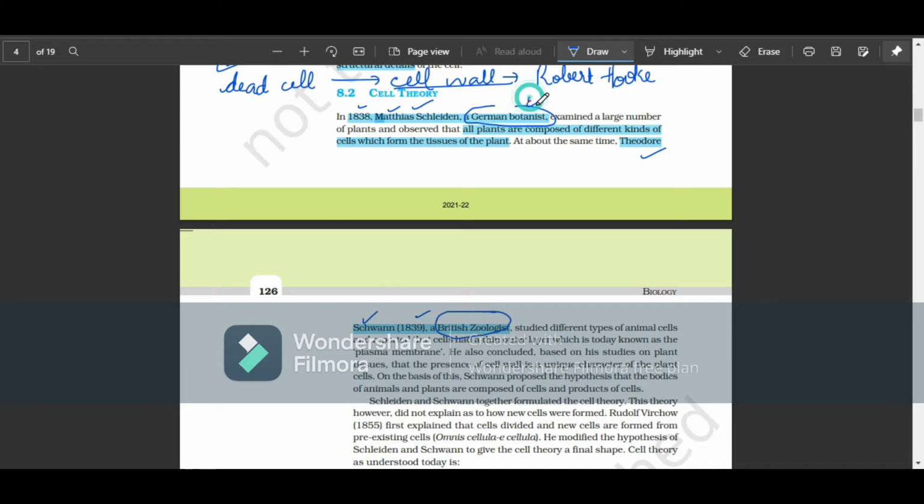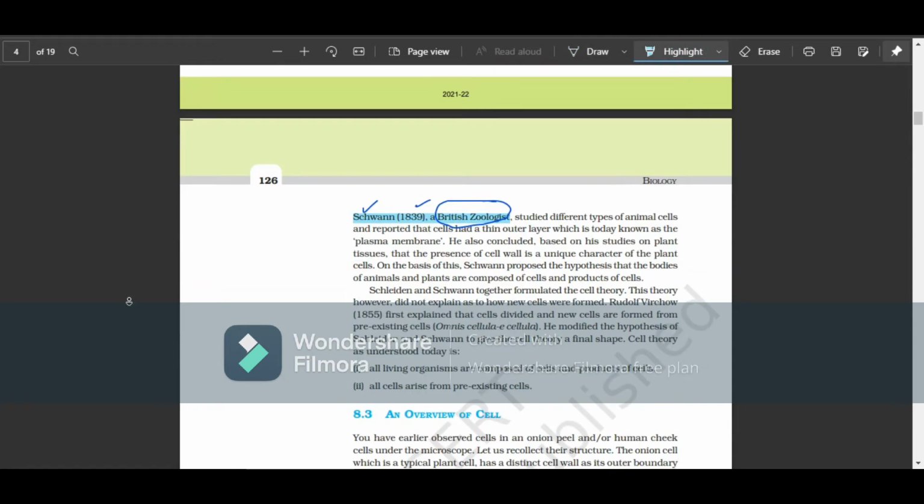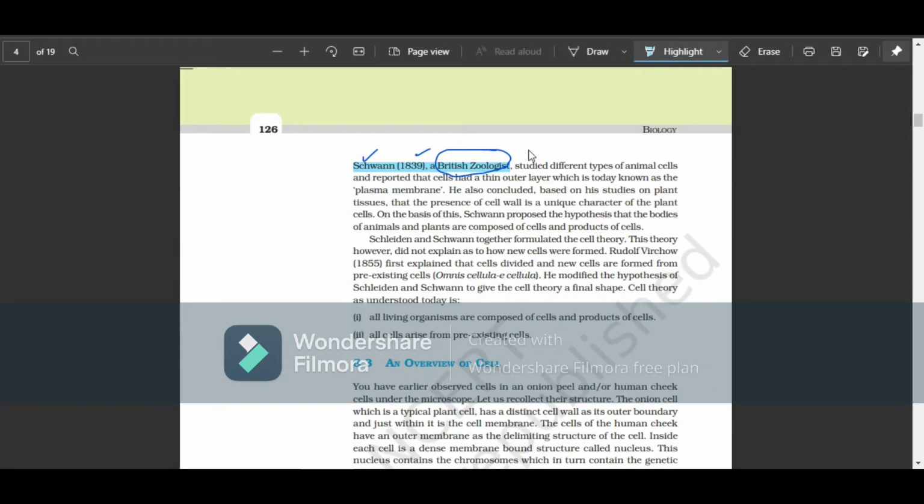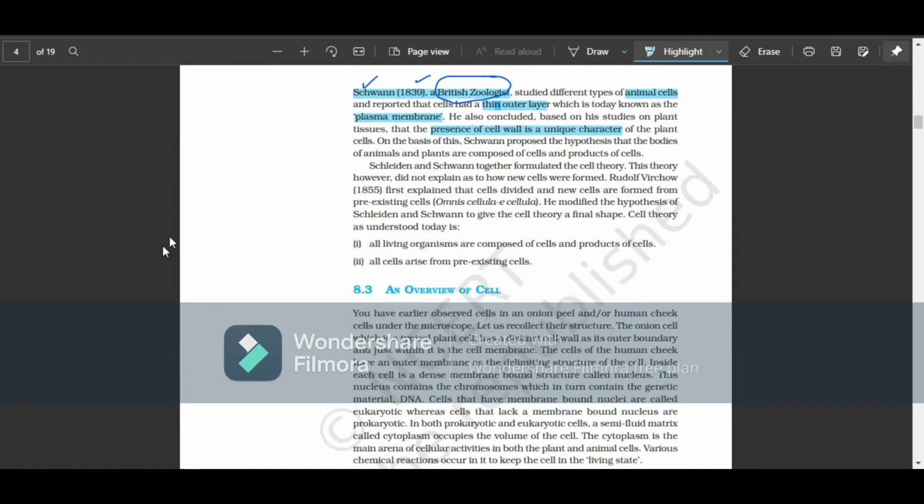So he was a botanist. He spoke about the plants, okay? And Theodor Schwann was a British zoologist. He studied different types of animal cells and reported that cells had a thin outer layer, which is today known as the plasma membrane. So he had observed a plasma membrane, of course, because animal cells don't have a cell wall. He also concluded, based on studies on plant tissues, that the presence of a cell wall is a unique feature of plant cells.